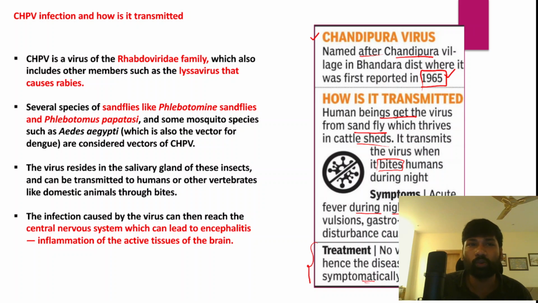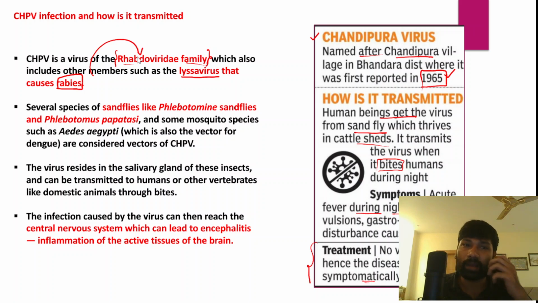So if we go into the details of this Chandipura viral disease, this particular virus belongs to the Rhabdoviridae family. Other viruses such as the one that causes rabies belong to this Rhabdoviridae family.